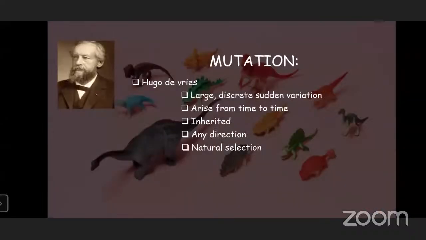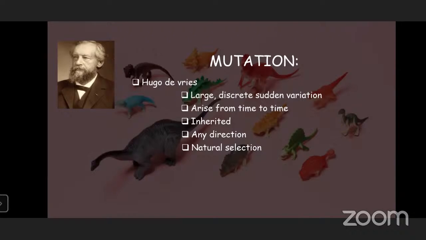And in mutation, we usually know that small changes are continually passed on to the next generation. But today, large changes which are also passed on continually are important for evolution. So mutation should occur in the germplasm so that it can be transmitted to the next generation.